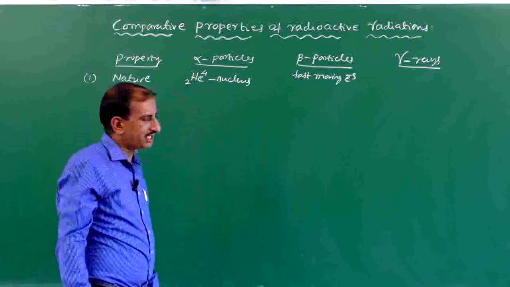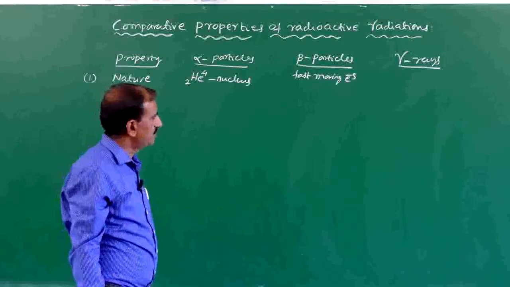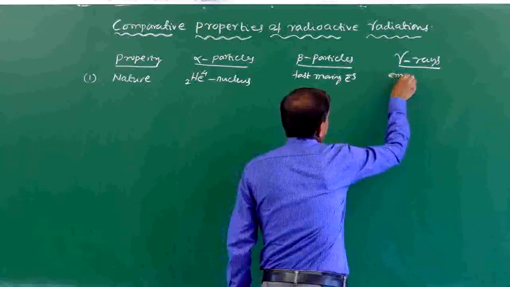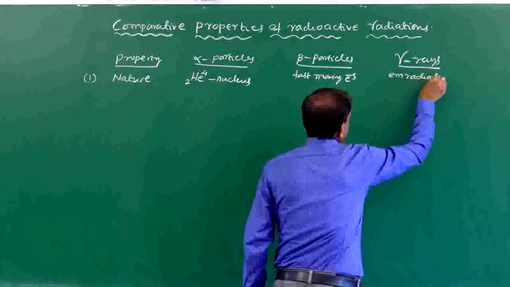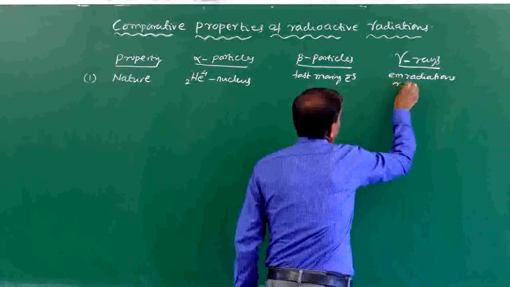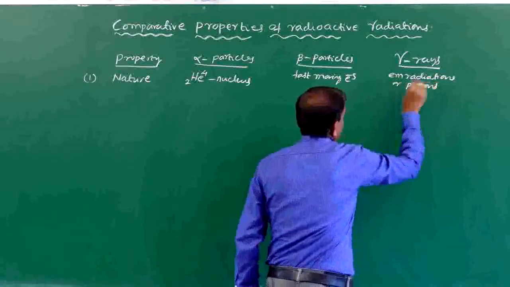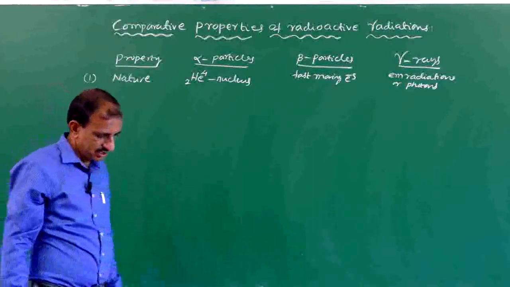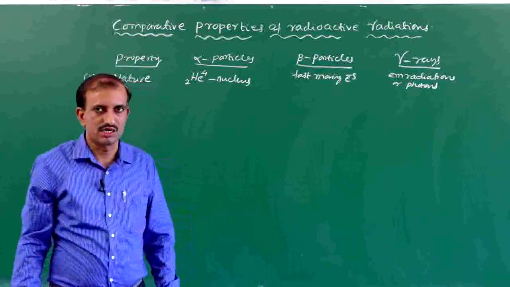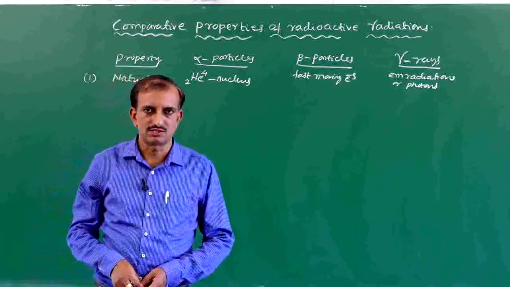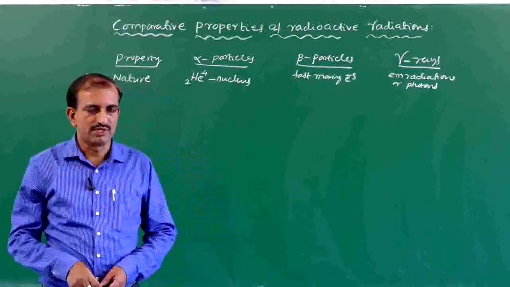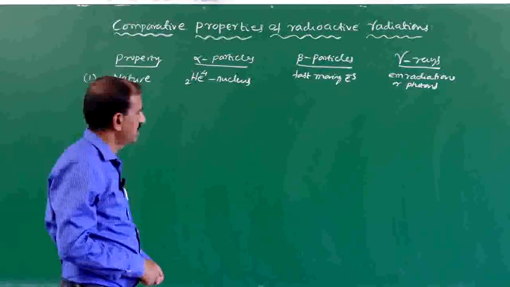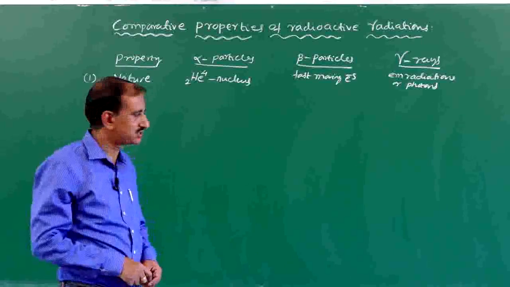What are gamma rays? Gamma rays are nothing but electromagnetic radiations, which are photons. So, alpha particles are helium nuclei, beta particles are fast moving electrons, and gamma rays are electromagnetic radiations or photons.